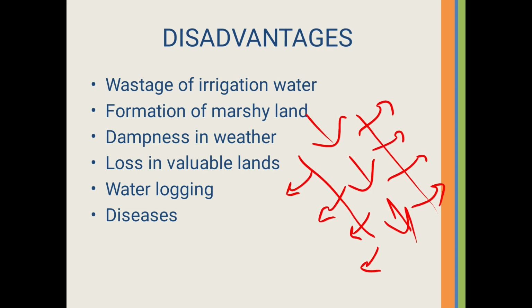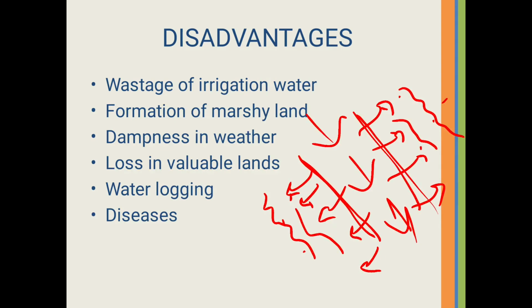There is seepage here, water is coming into the surrounding area. So excessive seepage of water from an irrigation canal may lead to formation of marshy land. You can see this land, this soil becomes wet, so it becomes marshy land along the course of this canal. So this is one of the disadvantages of irrigation, formation of marshy land.